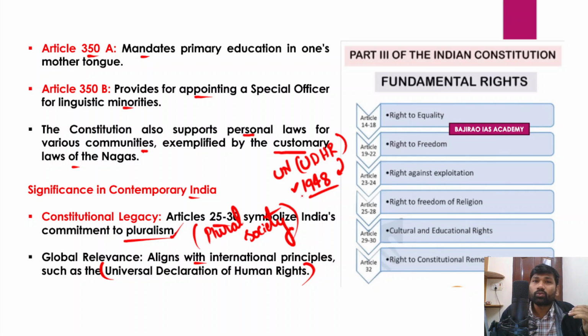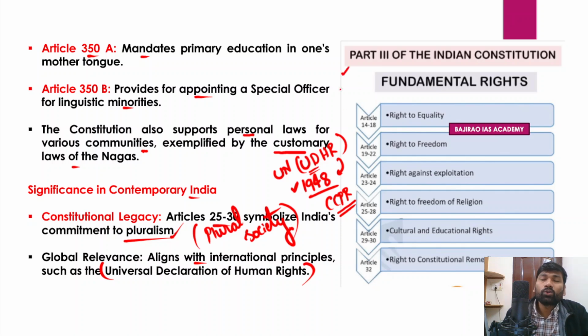Every individual is born as a human being, and because of that he is entitled to certain rights. That is what this Universal Declaration of Human Rights is talking about. Apart from this, the Covenant on Civil and Political Rights is another convention that also talks about the rights of minorities.